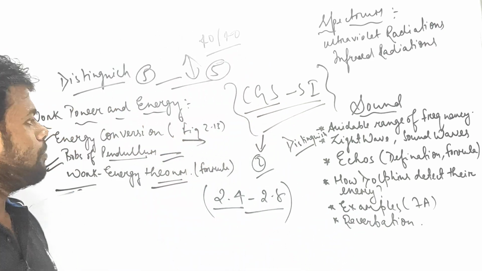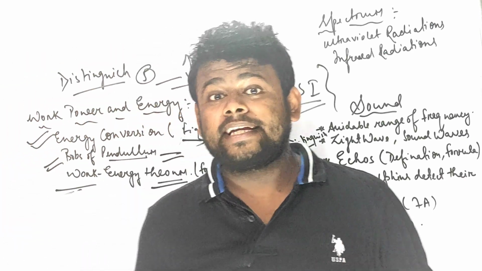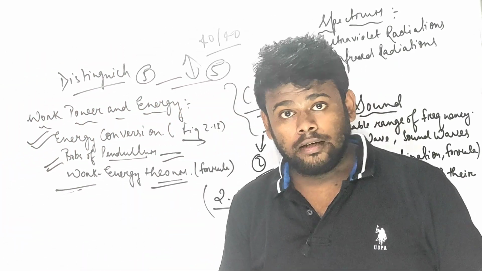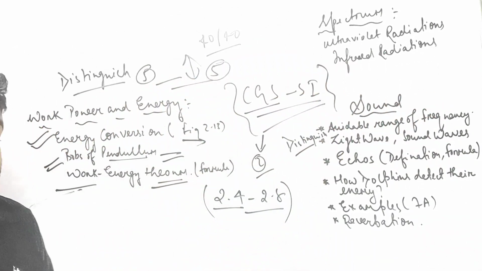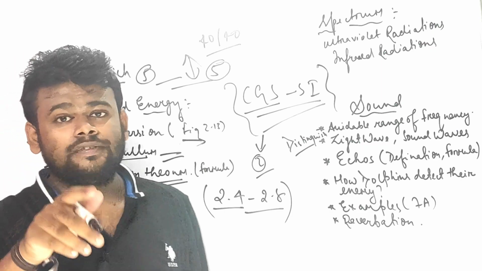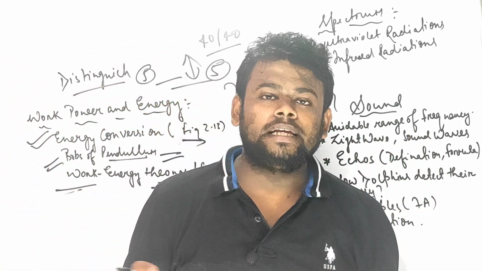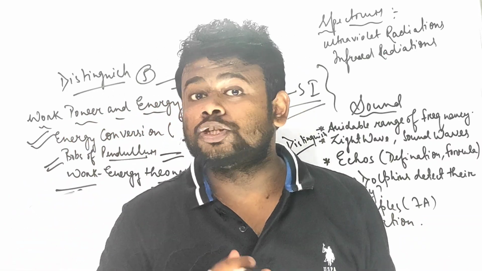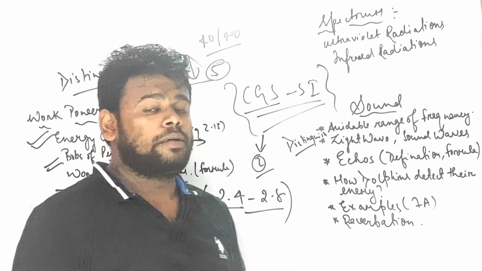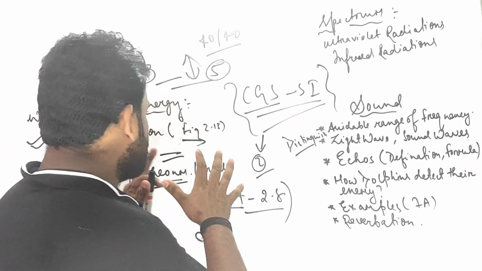in case of numericals, kinetic energy, potential energy questions will be made. That means 2 marker questions will be coming this way. Kinetic energy will be given, potential energy will be given, and their numericals will be given, and you have to find out, you have to compare the ratios between them. This type of question will be coming from kinetic as well as potential energy.